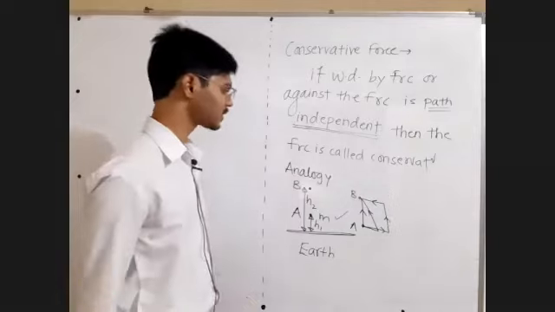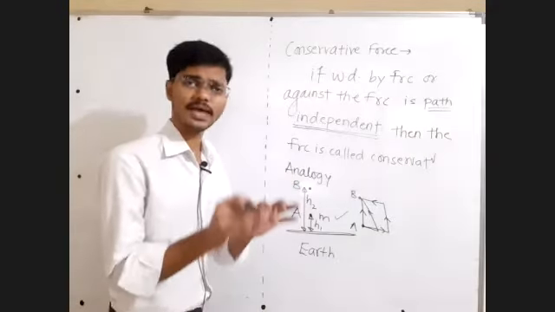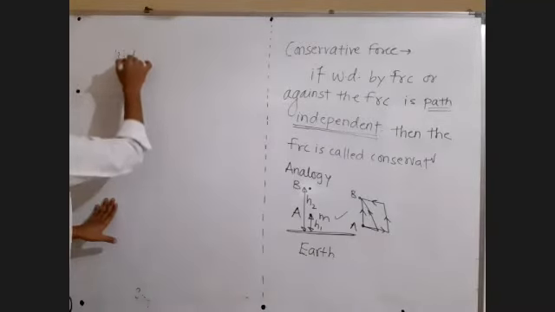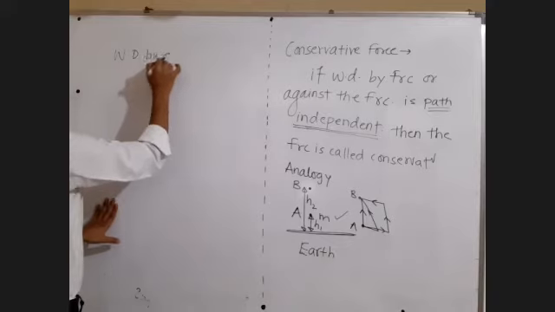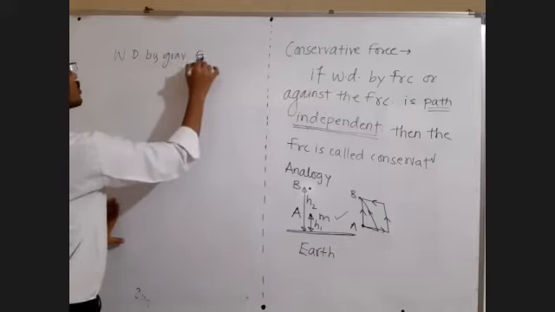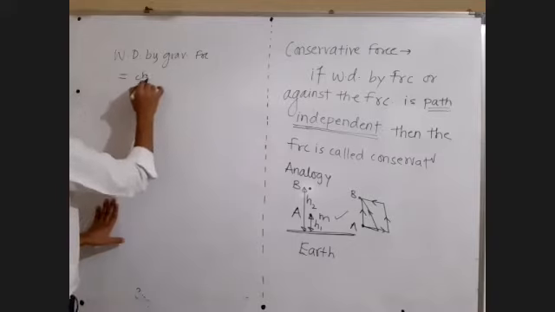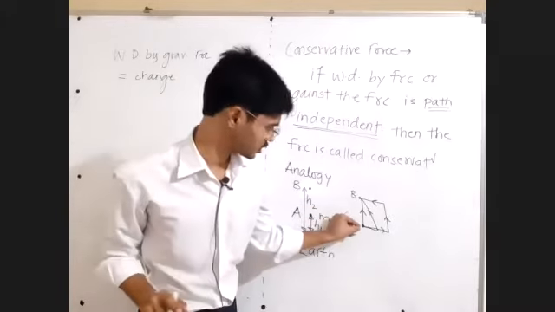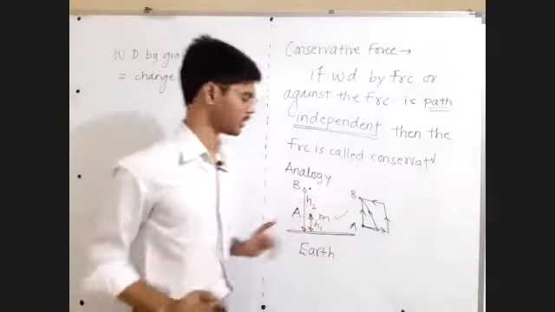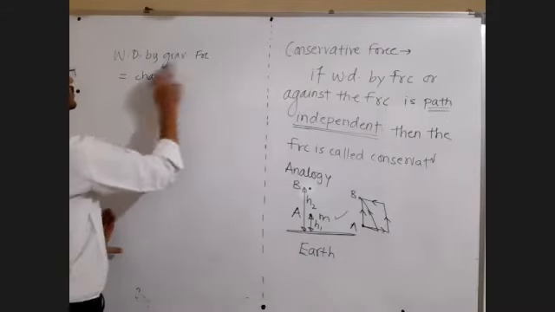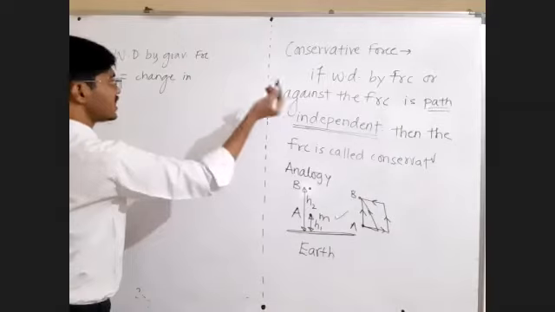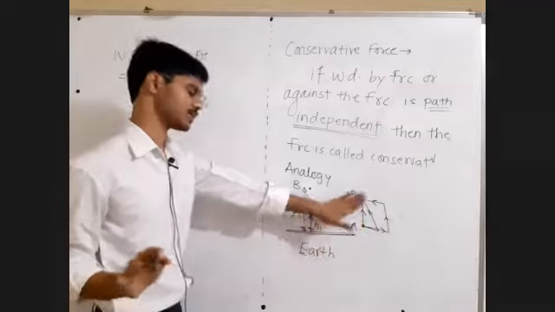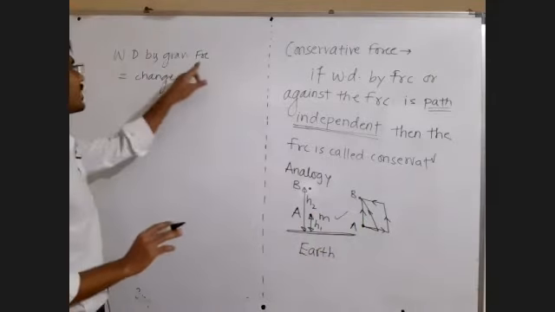What I will be doing, work done by the gravitational force is changing gravitational potential energy. Work done by gravitational force, just write this down, is equal to, by the work energy theorem, change in KE plus change in PE. Here we are not changing any kinetic energy; it is at rest here and ultimately at rest here. We are not dealing with kinetic energy right now. We want the object to be at rest at this point and at this point.